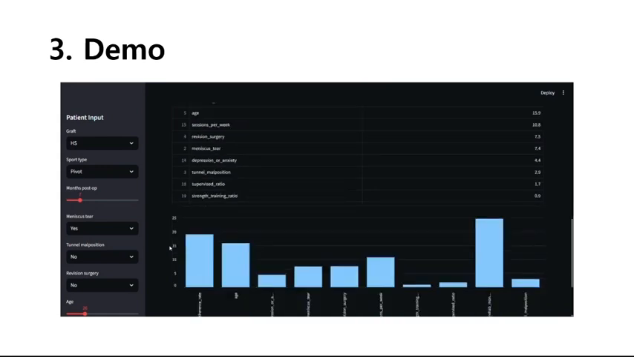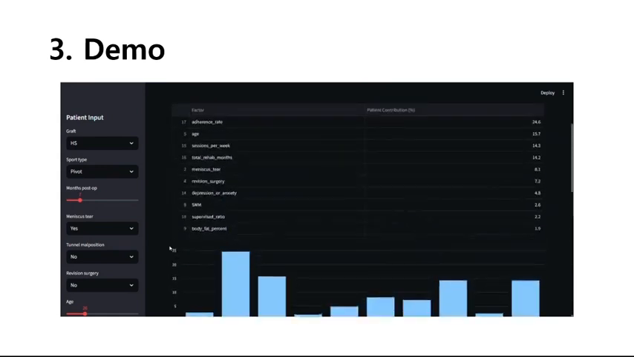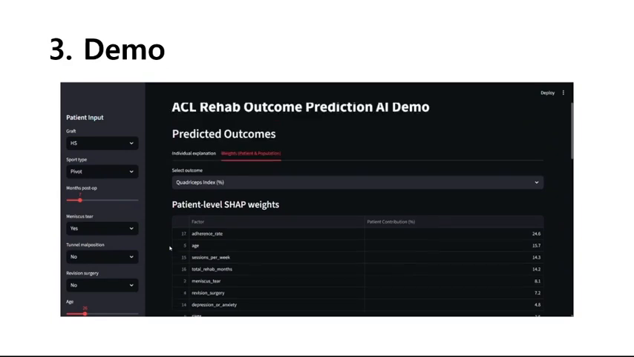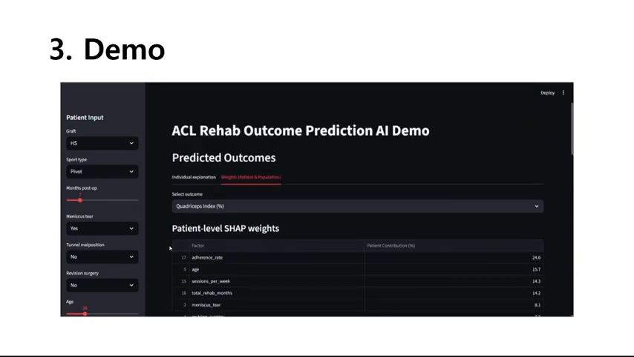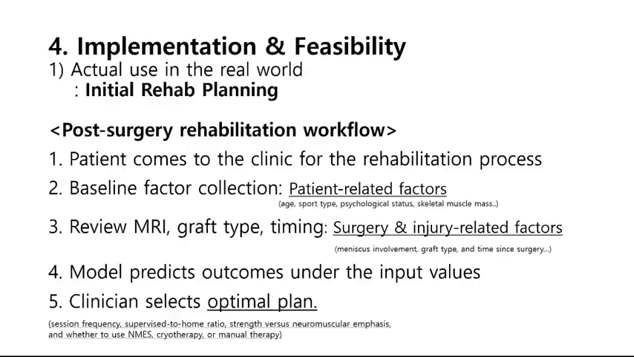In the summary, this system not only predicts rehab outcomes but also provides patient-specific suggestions for better rehab outcomes. So also, it can help design evidence-based rehab guidelines for common good. Rather than replacing clinicians, this AI system is designed to support clinical decision-making with evidence.